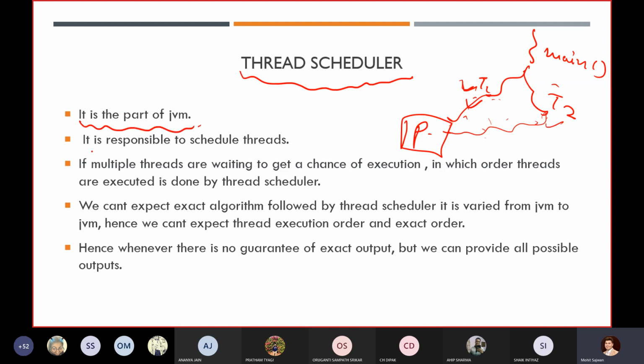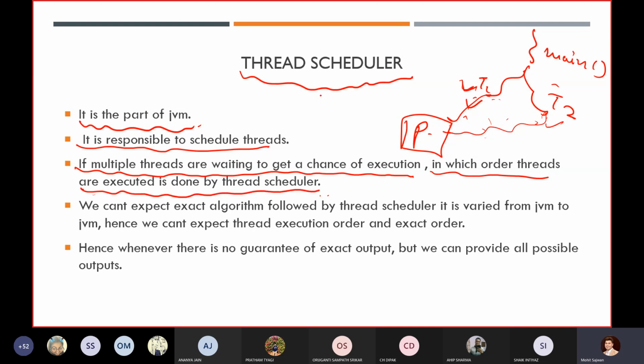It is a part of our JVM. As I told you, it is responsible for scheduling threads. If multiple threads are waiting for a chance of execution, the order in which threads are executed is decided by the thread scheduler. I've already told you about the functionality of the thread scheduler; it tells us the order of execution. Let me end this session by going through these two statements.